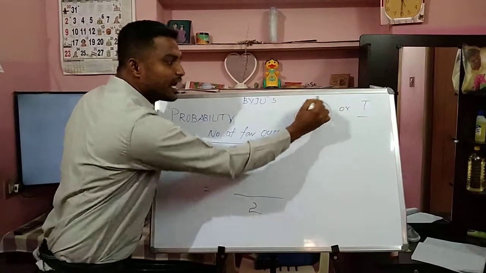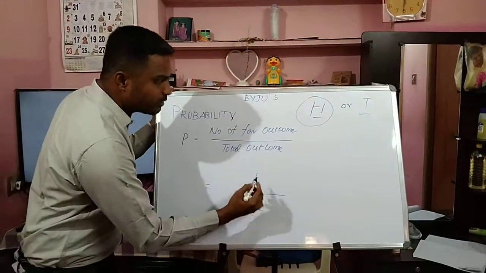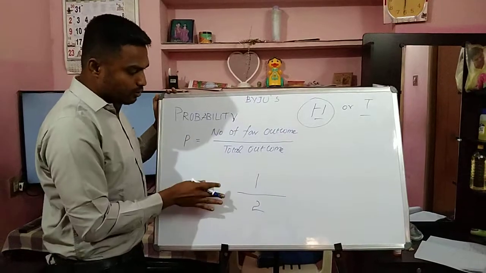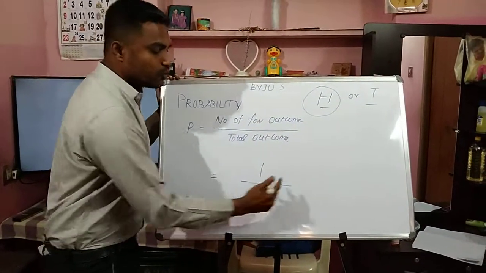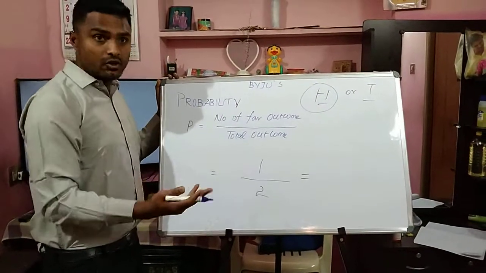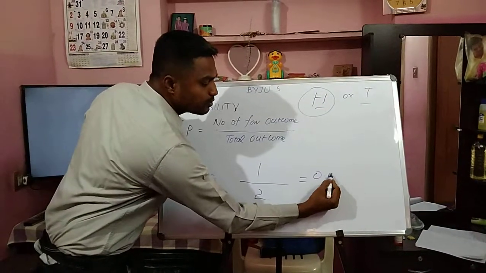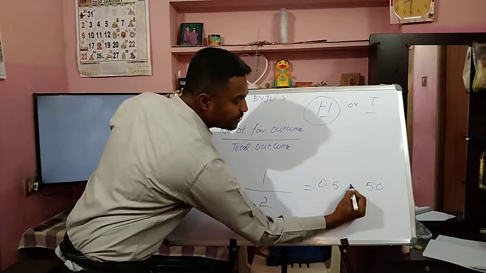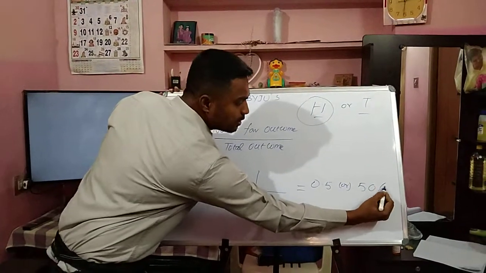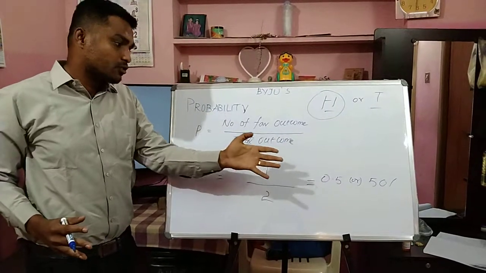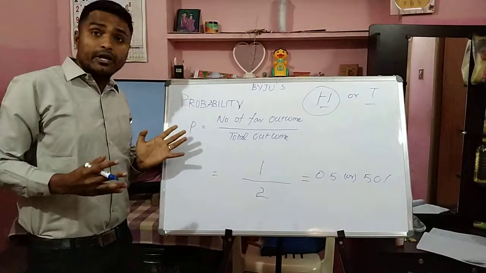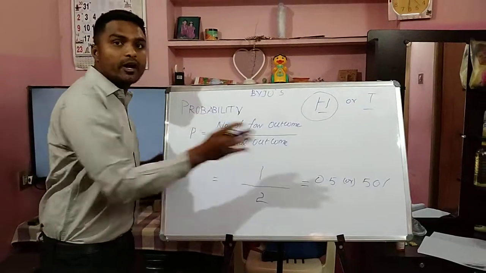We are expecting head, so it is 1. The number of favorable outcomes is 1, the total outcome is 2. So here it is 1 by 2, which is half or 0.5, which is 50%. So the chance of getting a head is 50%, and the probability of getting a head is 0.5.